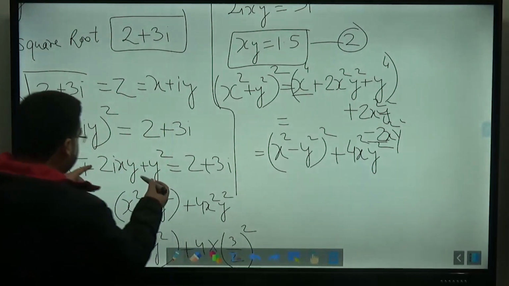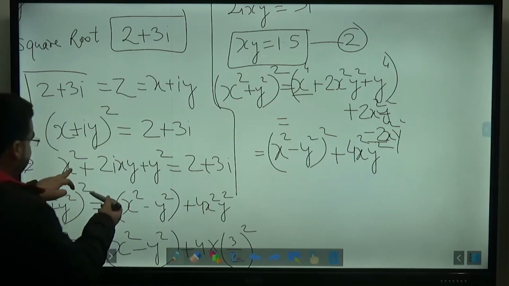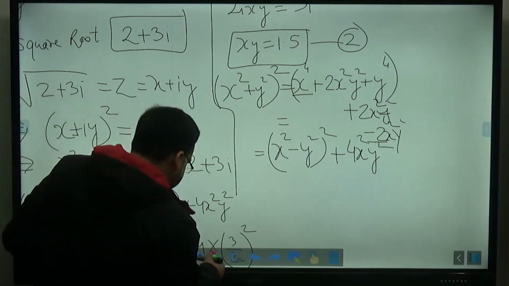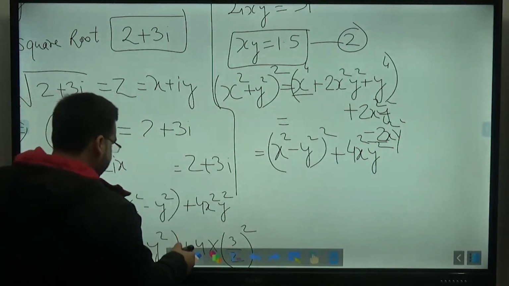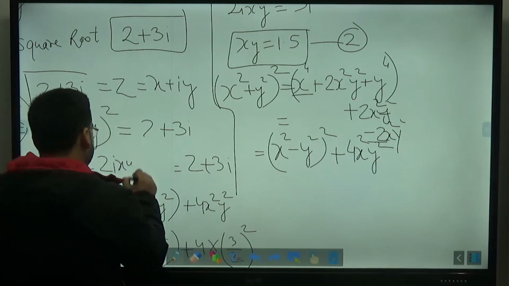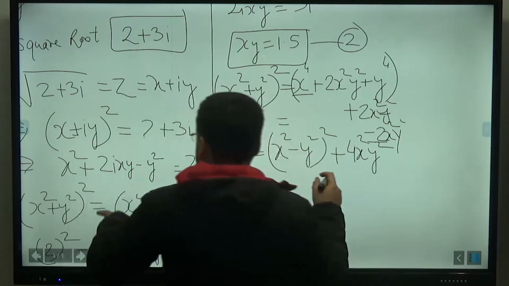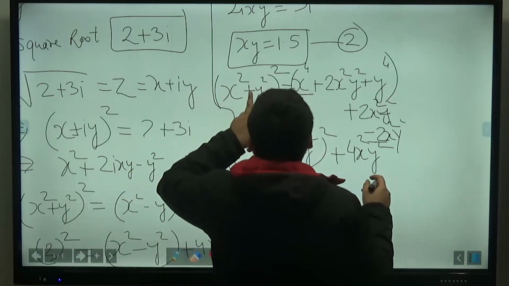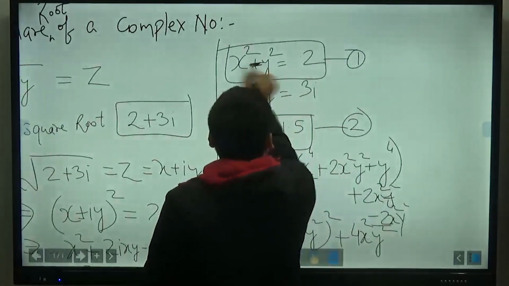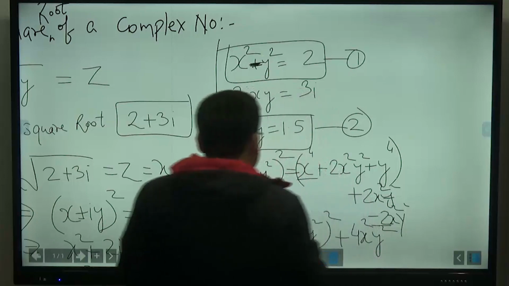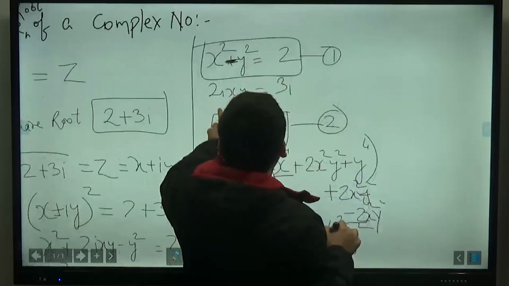Okay, so here is the mistake. The mistake is that (x + iy)² is x² + 2ixy, and this is minus y². Sorry, this is the mistake here. This is minus y². So this is the mistake here. If minus y² is here, then it will be equal to x² − y². This will be equal to x² − y² is this, and this is equal to this. So it will be equal to x² − y², we have got it as 2, right?